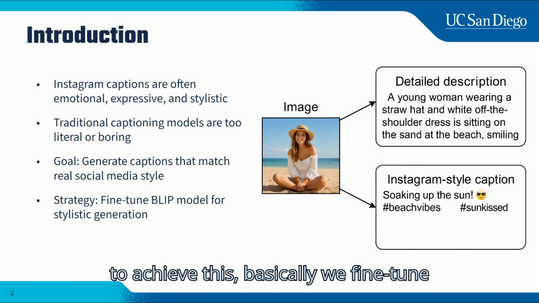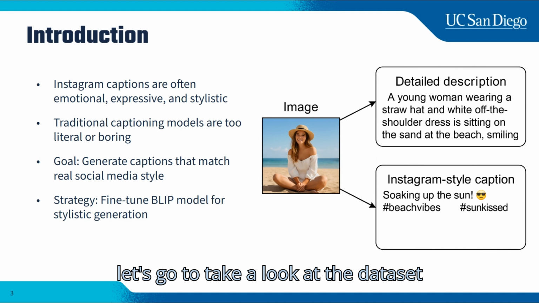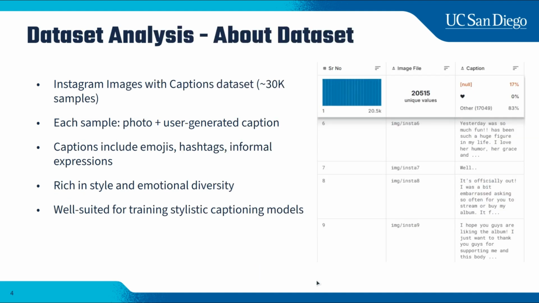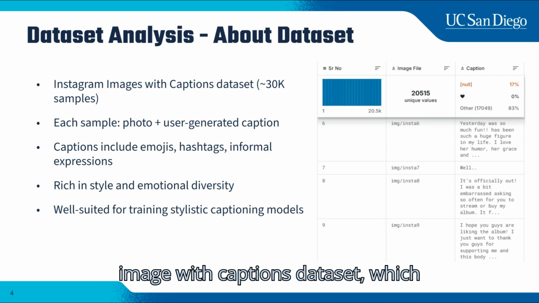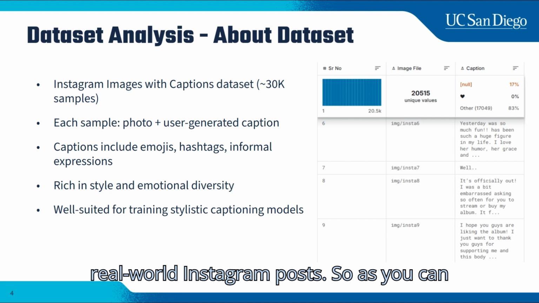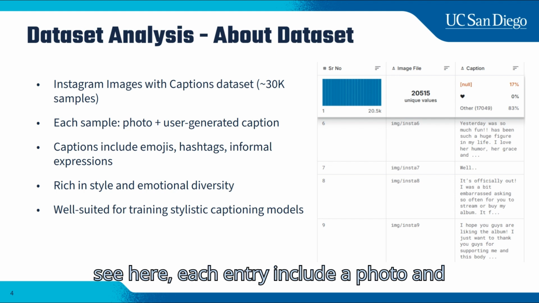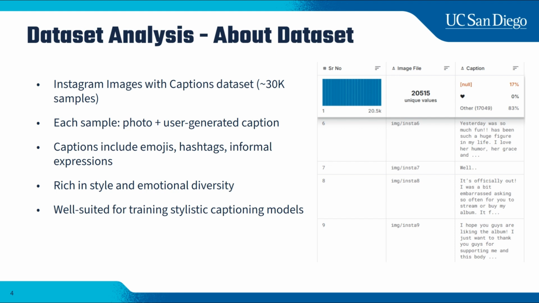To achieve this, basically we fine tune the BLIP model on our dataset, so let's take a look at the dataset first. For this project, we use the Instagram image with captions dataset, which contains over 13,000 real-world Instagram posts. As you can see here, each entry includes a photo and a caption written by a real user.